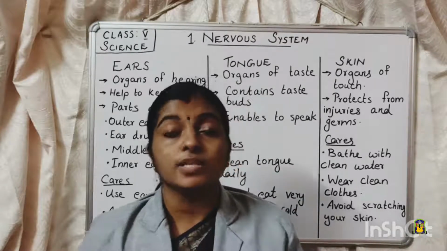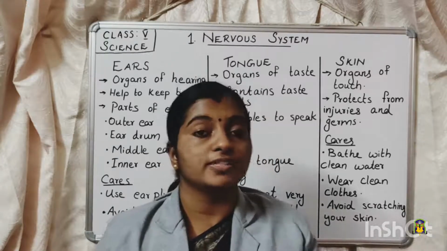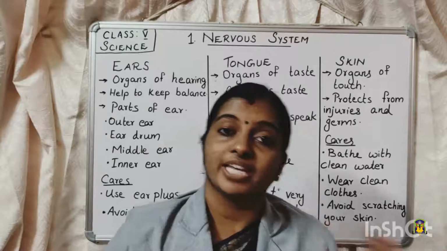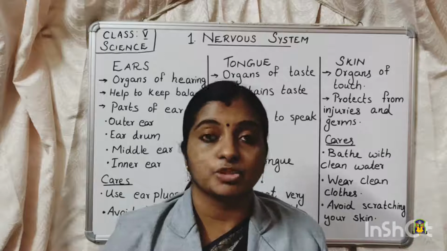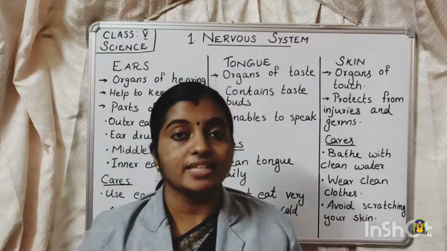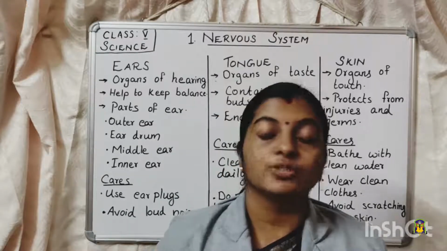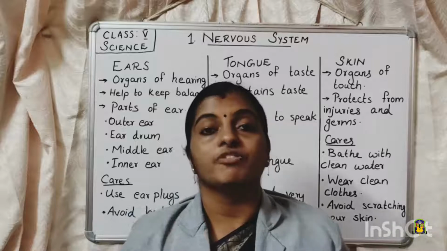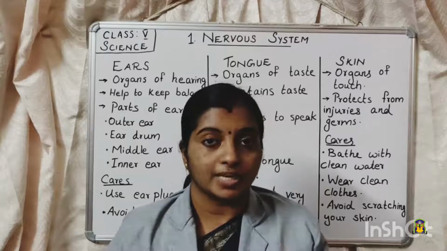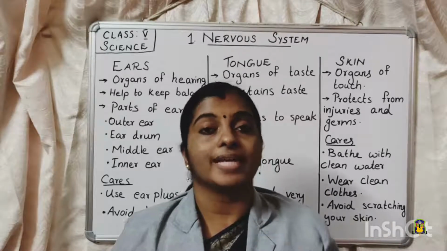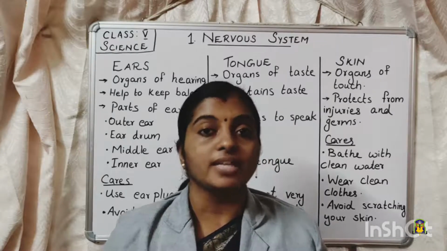Then the second thing is, never eat too hot or too cold food. That is, the food we eat should never be very hot or very cold. If it is very hot or very cold, it will cause damage to the taste buds. So make sure that the food we eat is of a normal, regular temperature. So these are the two things we have to take care of for maintaining the proper health of the tongue. First thing is, clean your tongue properly. Then do not eat very hot or very cold food. So that is about the tongue.